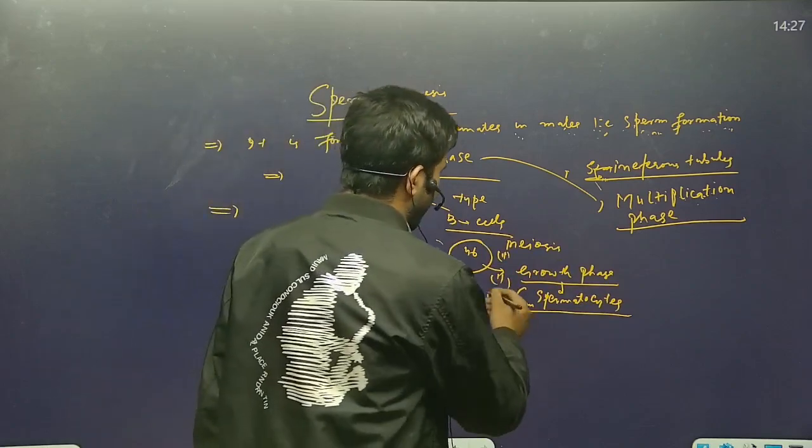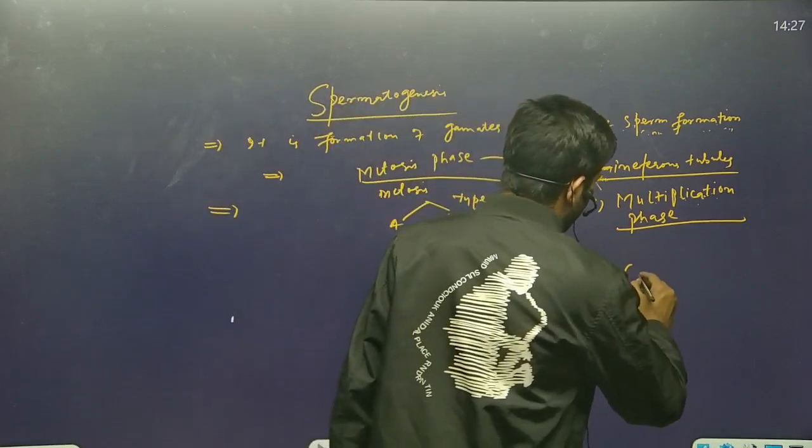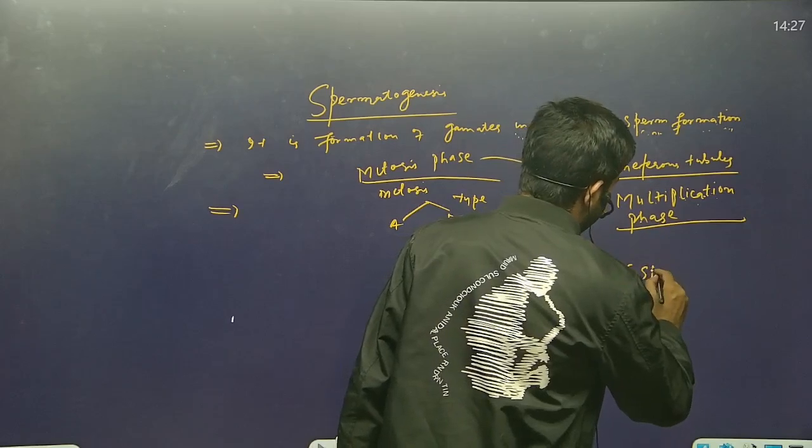And this process is called spermatocytogenesis.